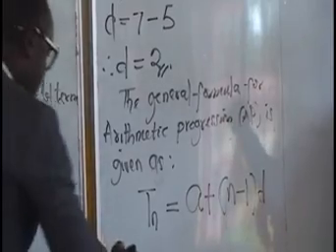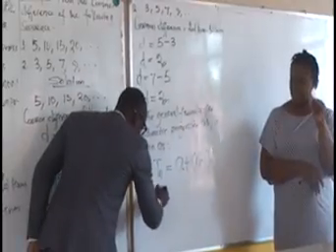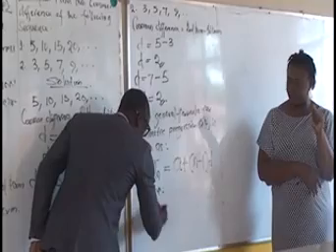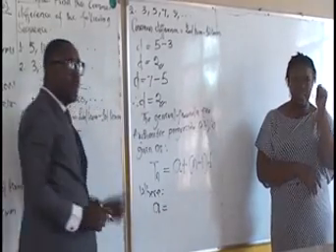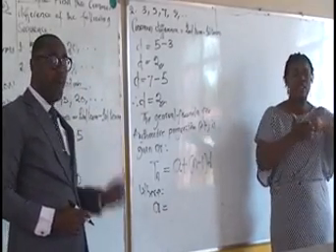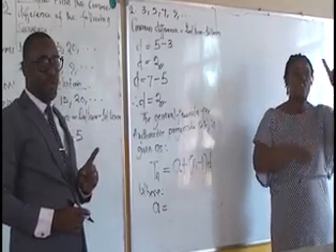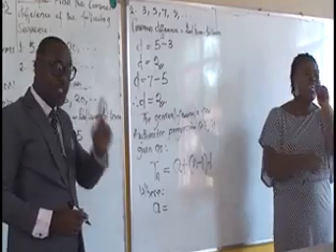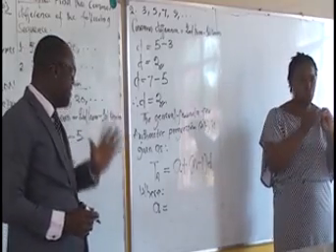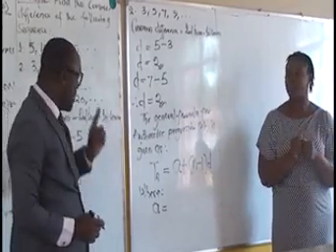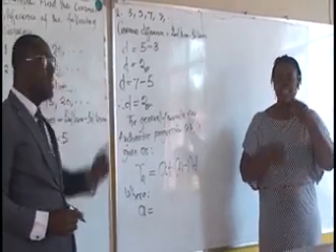A. The alphabet A in this formula represents the first term of any given sequence, the first value of any given sequence. So we name alphabet A the first term.